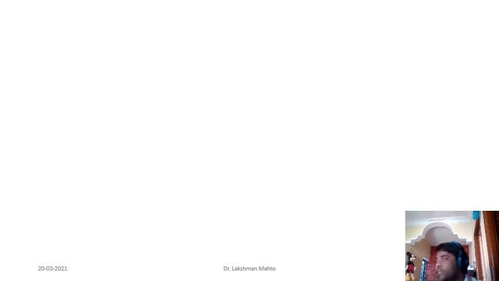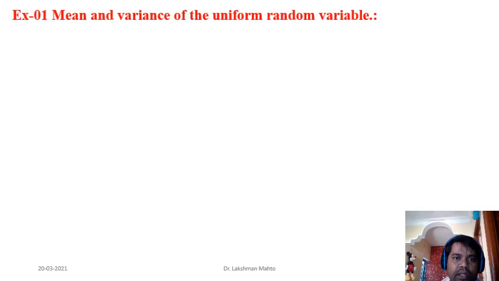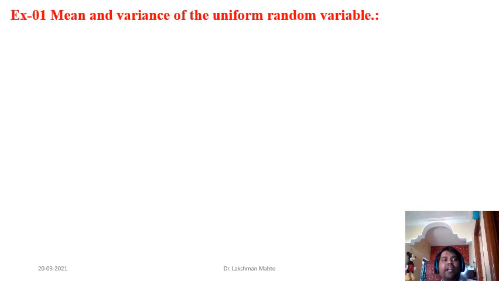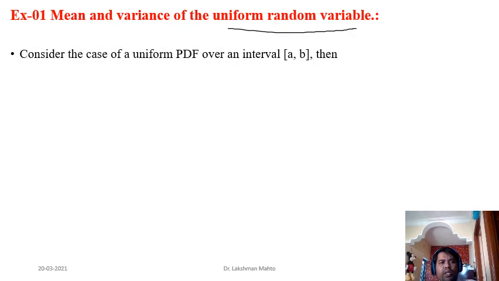I will take one or two examples because we have very little time, just 5 minutes, I think. So we will try to calculate the expectation and variance of a uniform random variable. First question would be here, I have taken a continuous uniform random variable, not discrete. So what is the PDF of that continuous uniform random variable?